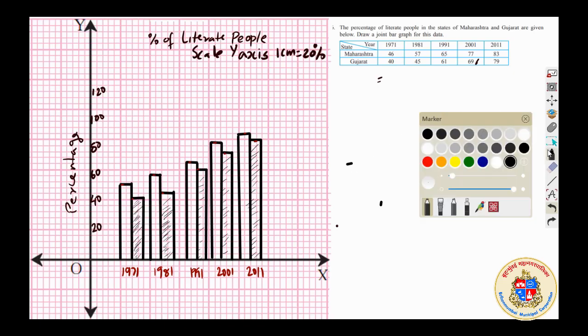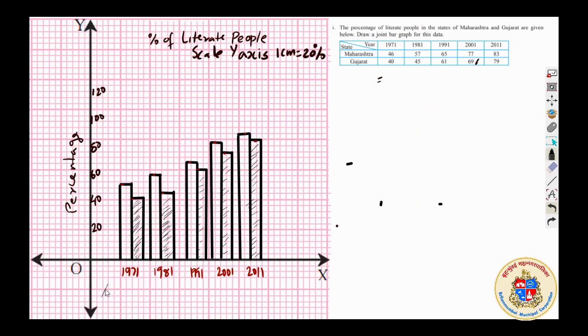Now what is left is here we have to write the literate people. So we will write again percentage of literate people. Maharashtra, Gujarat.